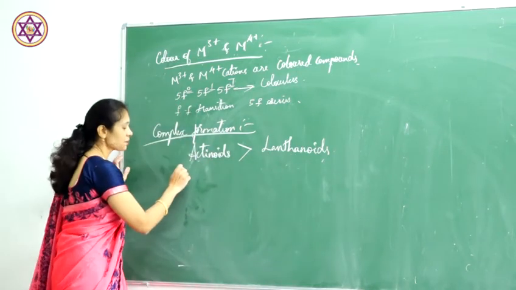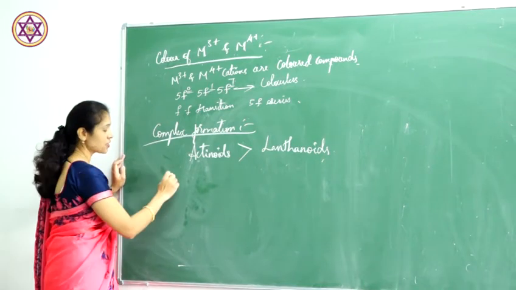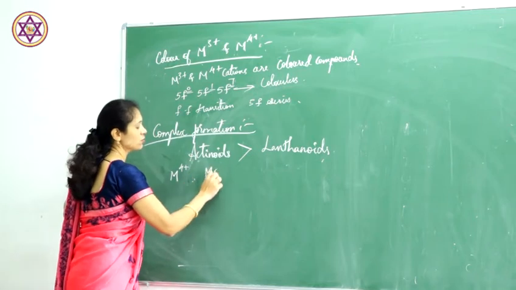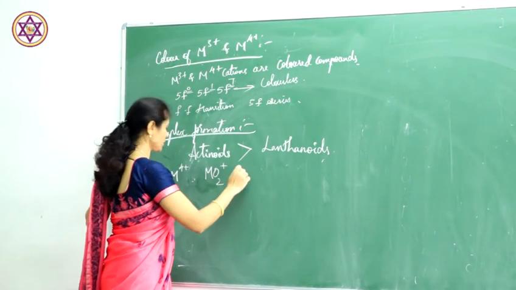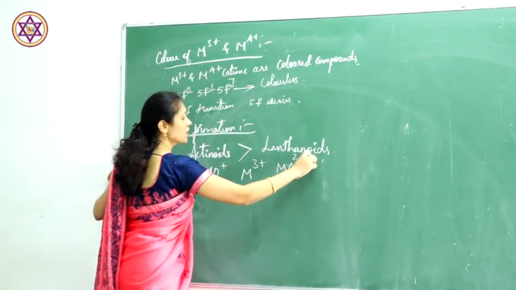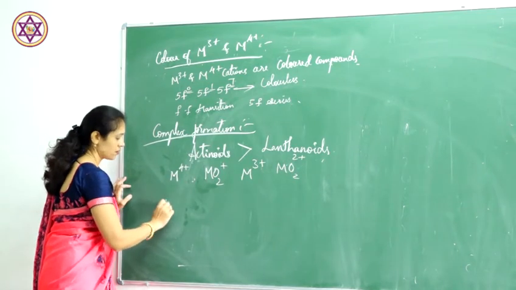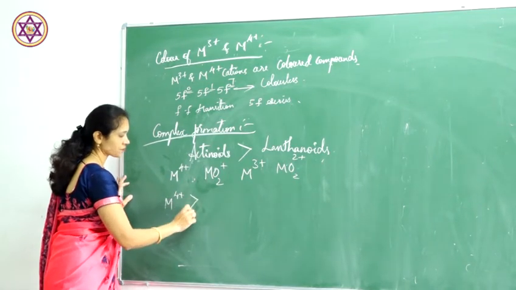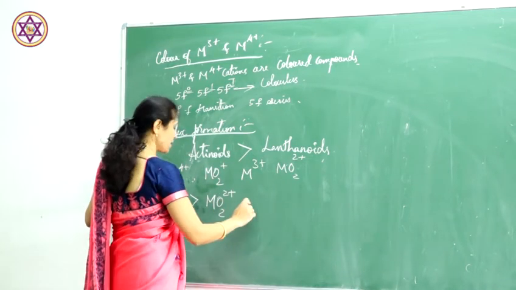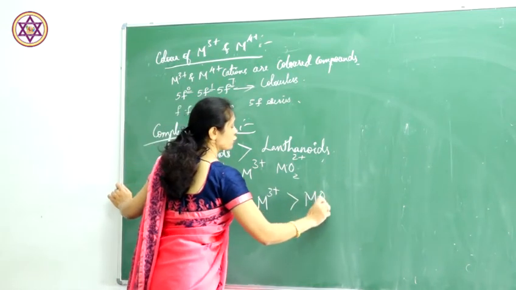Here, the decreasing order of complex formation for M4+, M3+ and the oxocations MO2 2+ and MO2+ is as follows: M4+, then MO2 2+, then M3+, then MO2+.